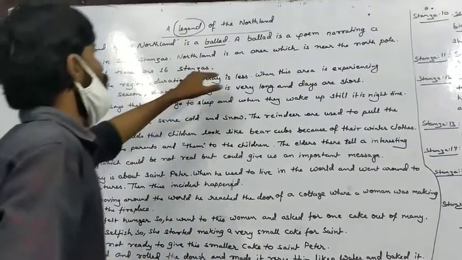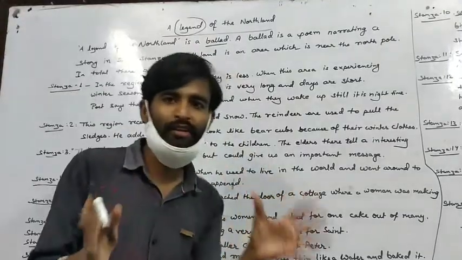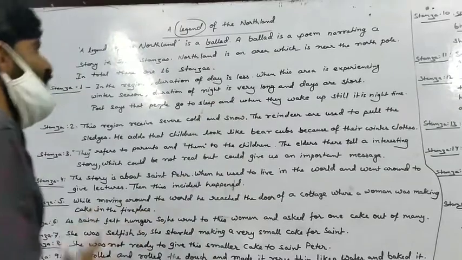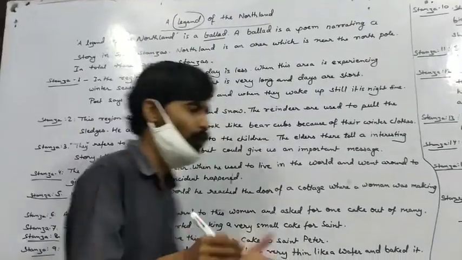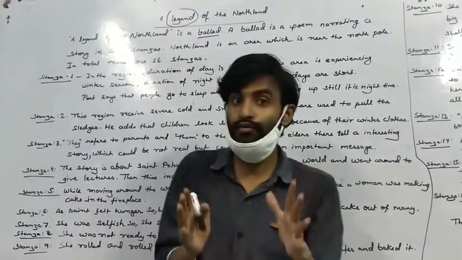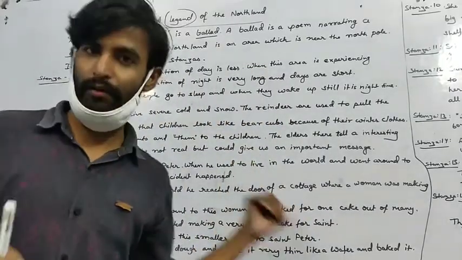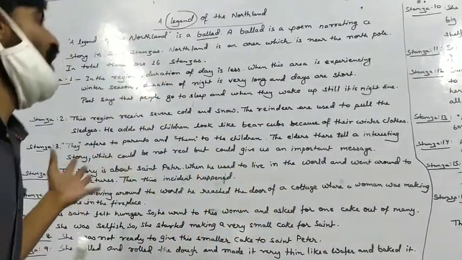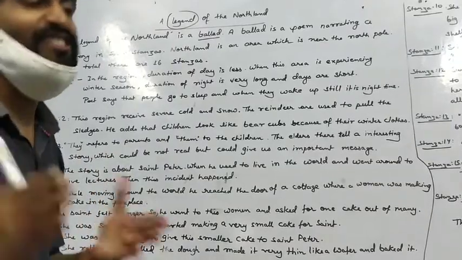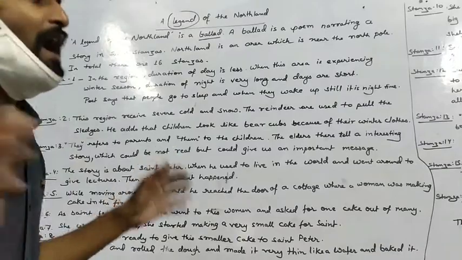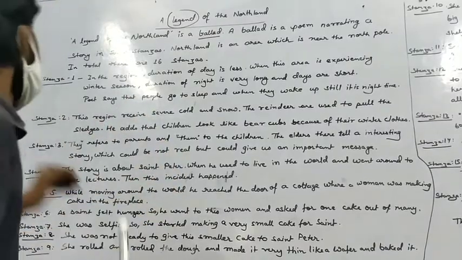Now, where is Northland? Do you know where Northland is? Northland is the area which is near the North Pole. You should know that the North Pole is a cold area. It is in the frigid zone. Frigid zone means everywhere it is snowing and it is covered with snow.